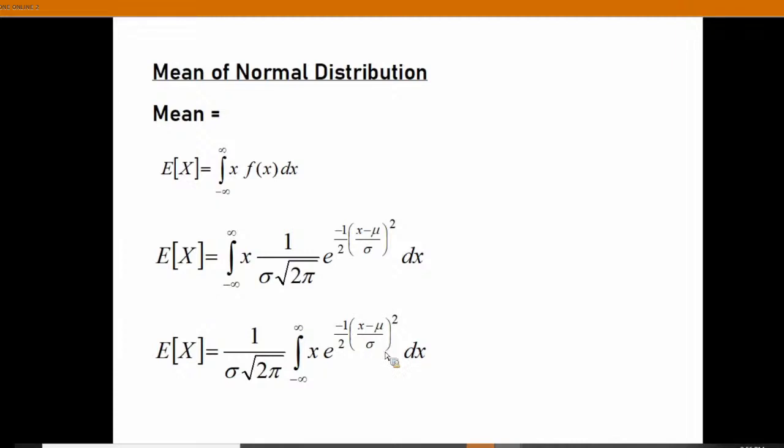Those who want to see, I am keeping it for 1 minute. Any doubts are there, write it in the chat box. I hope that nothing is there. Today we are going to find out the mean and variance of the normal distribution.